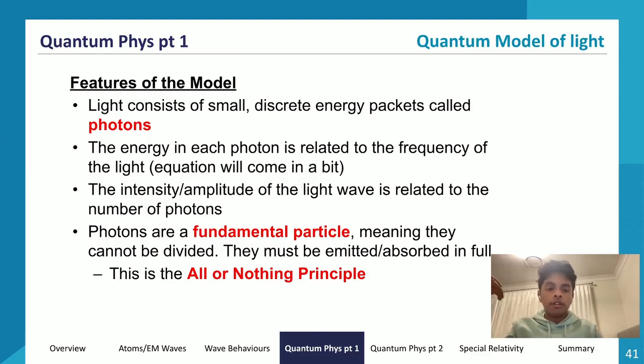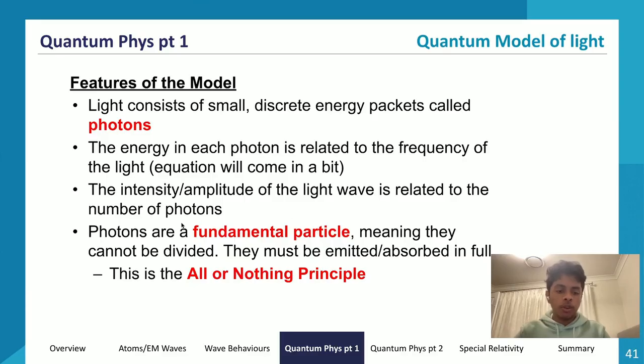But basically, photons are fundamental particles. These fundamental particles just cannot be broken down any further. They are the building blocks of the universe, basically. So protons and neutrons aren't fundamental particles because they can be broken down further into quarks, which are fundamental particles. You learn about the different types of quarks in module 8. But for now, all you need to know is that photons are fundamental particles as well, and so they cannot be divided at all.